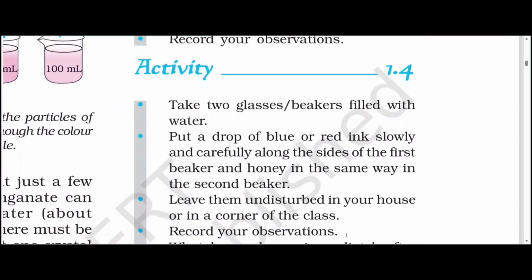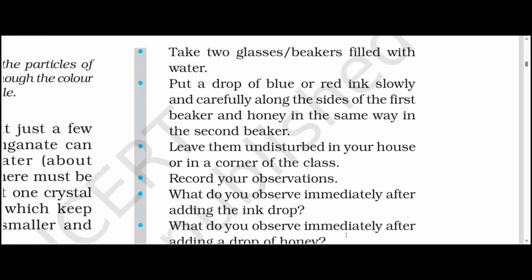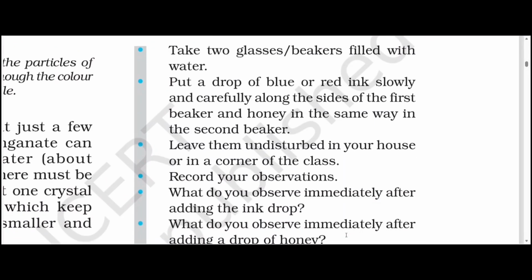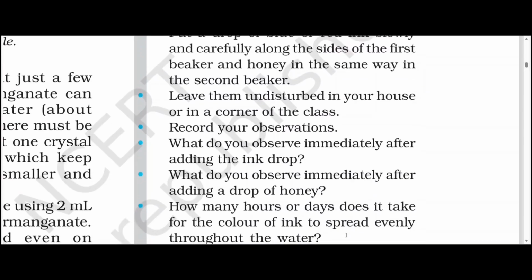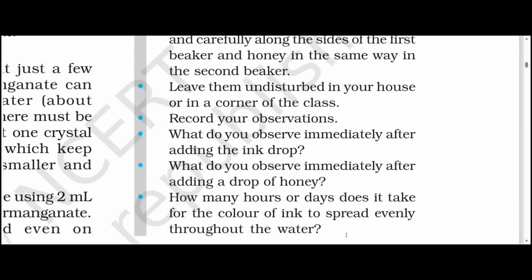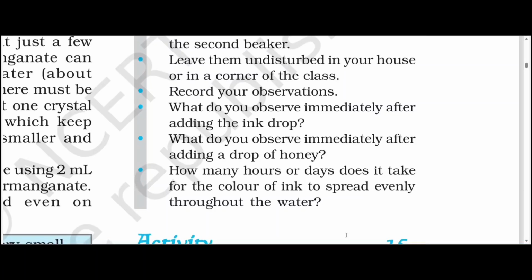Another activity, 1.4. Take 2 glasses or beakers, fill with water. Put a drop of blue or red ink slowly and carefully along the sides of the first beaker and honey in the same way in the second beaker. Leave them undisturbed in your house or in a corner of the class. Record your observation. What do you observe immediately after adding the ink drop? What do you observe immediately after adding a honey drop? How many hours or days does it take for the color of ink to spread evenly throughout the water?